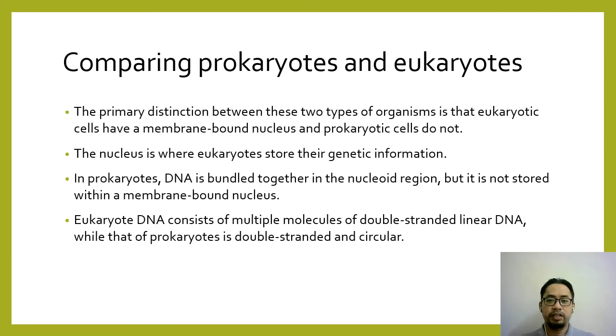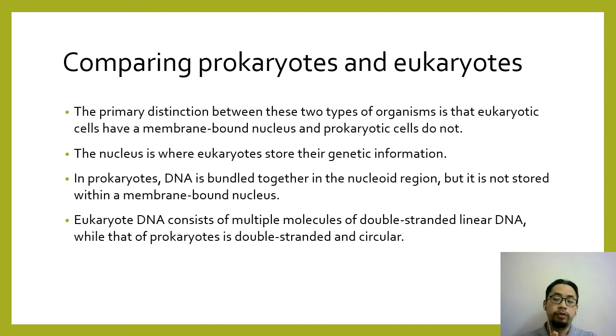So the primary distinction between prokaryote and eukaryote is the nucleus. The eukaryote has a nucleus. It stores its genetic information or genetic material within the nucleus, and the nucleus is membrane-bound.